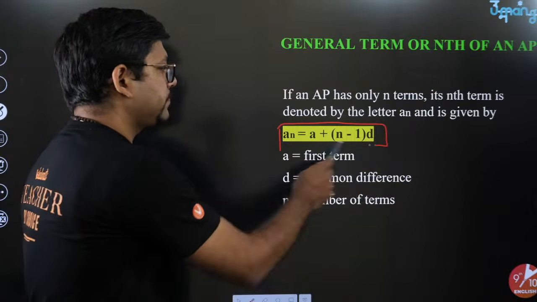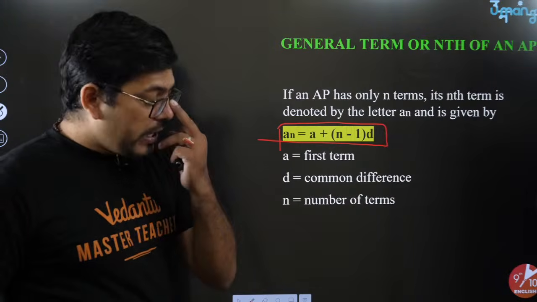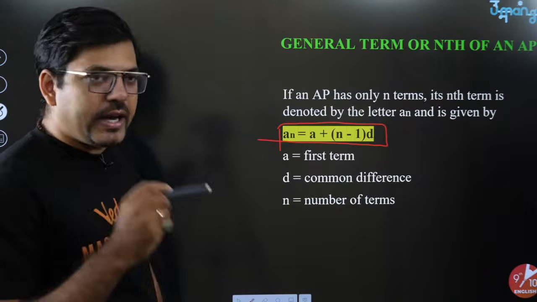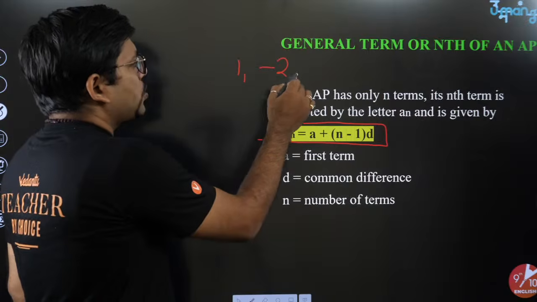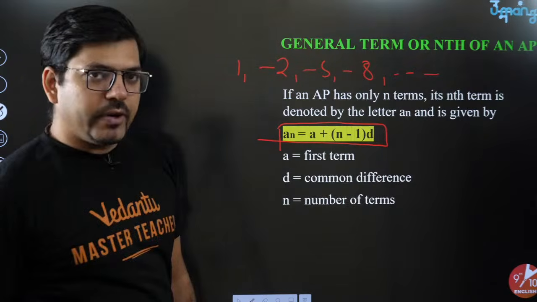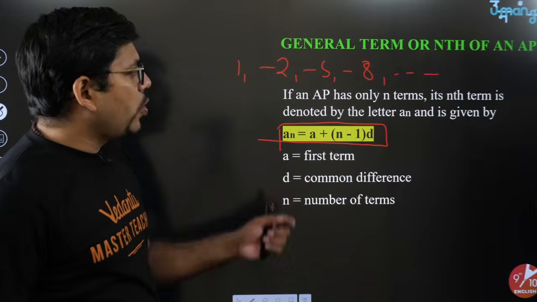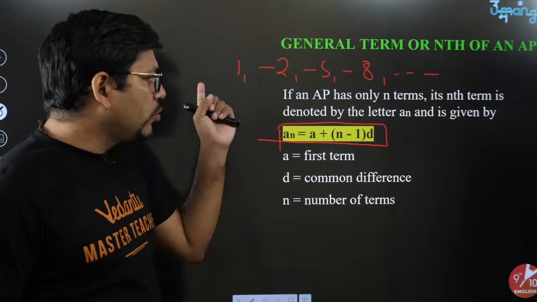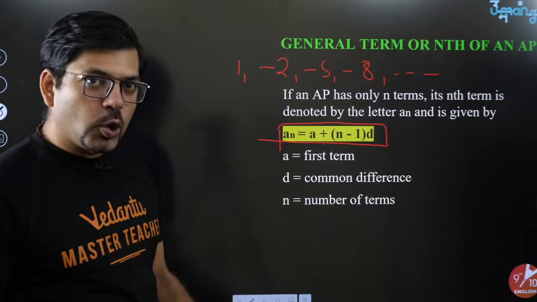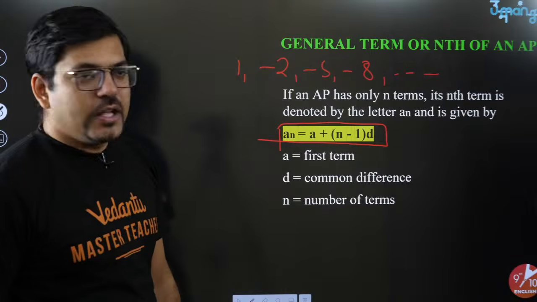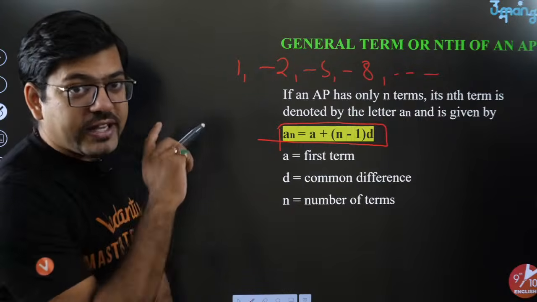See here, I'm again repeating. You can take any AP of your choice. Say for example, we took another AP example: 1, minus 2, minus 5, minus 8, dot dot dot. Now say for example, someone asked me, okay, what is the 21st term of this AP? If we have to move on one by one, it will take a lot of time. But if we can use this formula, it will save a lot of our time.